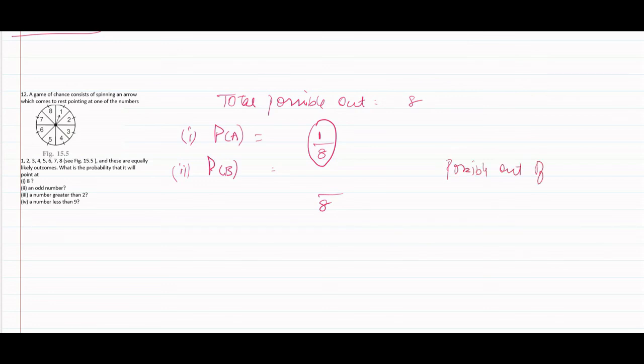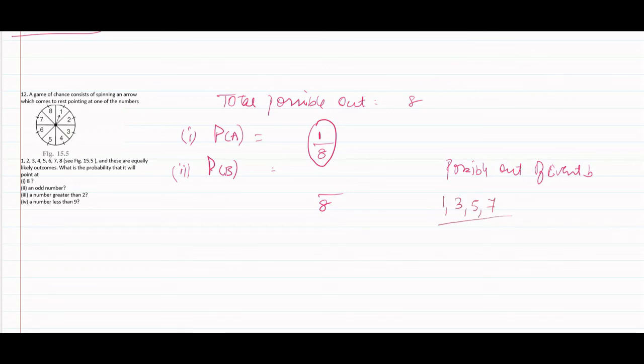Possible outcomes of event B: how many odd numbers are there? 1, 3, 5 and 7.